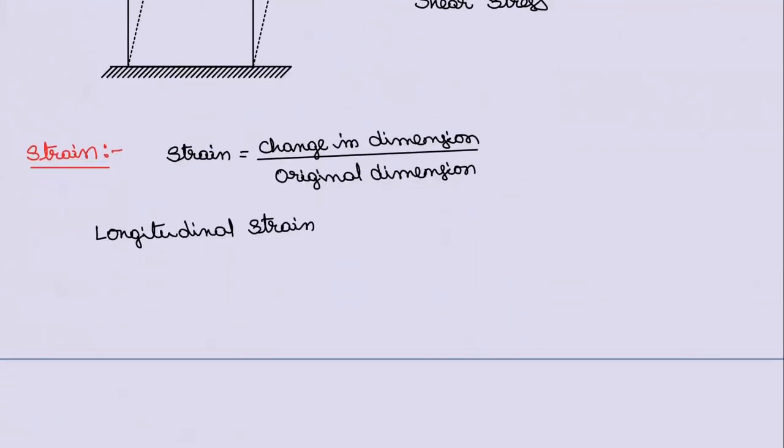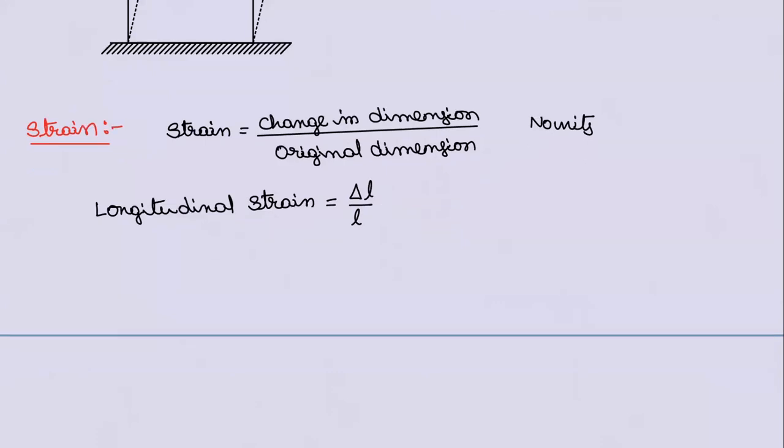Longitudinal strain is defined as change in length by original length. And observe, in this case, no units, no dimension, because change in dimension and original dimension both have the same units. Delta L, change in length is in meters, length also in meters. So no units.